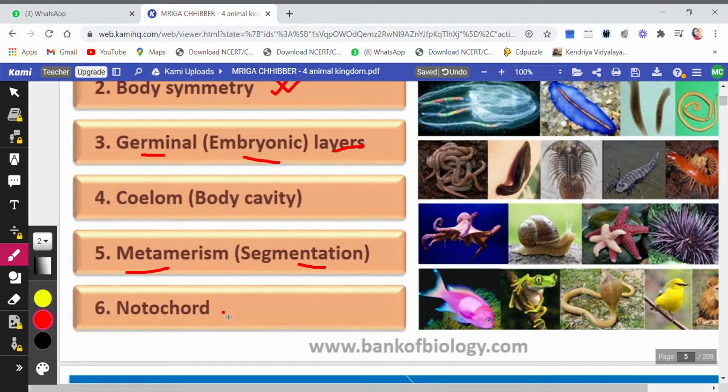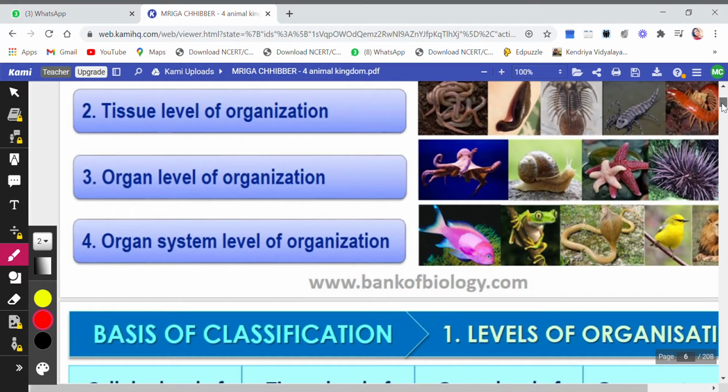And the last one was notochord, whether they have, just like we have a vertebral column at the back or at the dorsal side of the body, similarly a structure called notochord. This was also a mode of differentiation or mode of classification in the kingdom Animalia. And we will be talking about each of them one by one in detail. So let's move on, children.